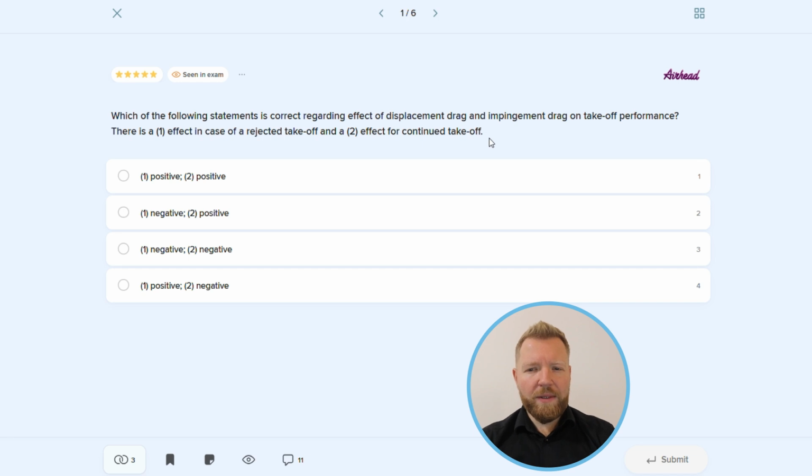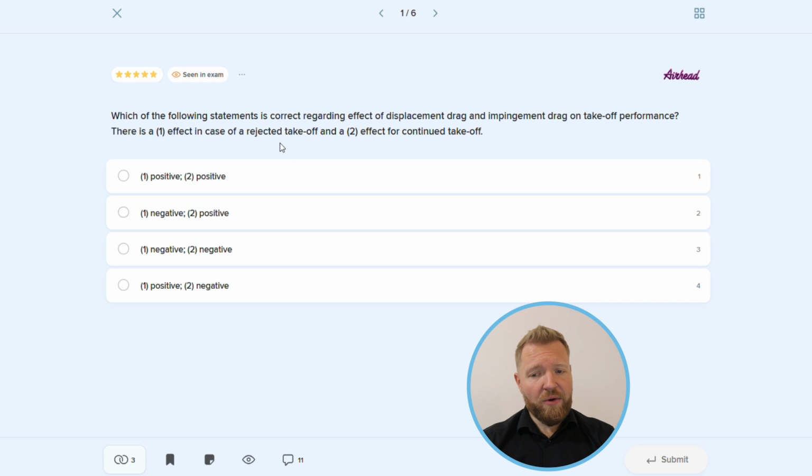Let's talk first what these two types of drag actually are. Displacement and impingement drag are both connected with a contaminated runway. Displacement drag results from the tires requiring extra energy to move through contaminants. Impingement drag, on the other hand, is caused by the contaminant particles being thrown on the gear, fuselage, and wings. Both of them are increasing the takeoff roll and are making acceleration harder. Therefore, they would have a negative impact in case of go decision during takeoff.